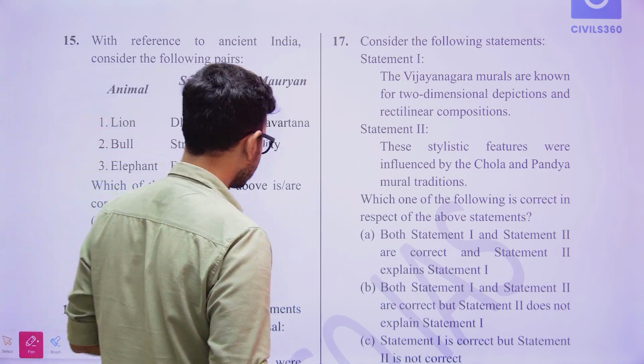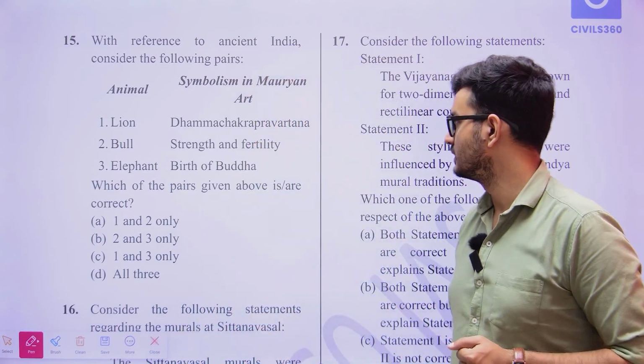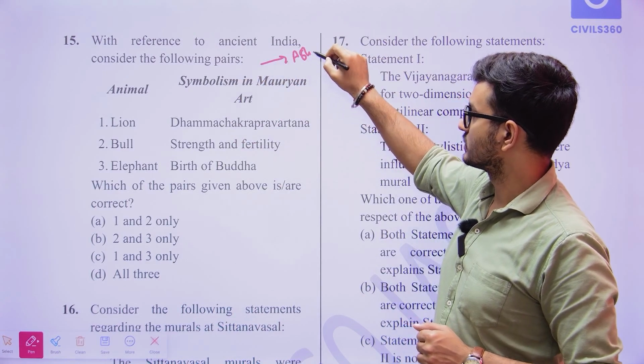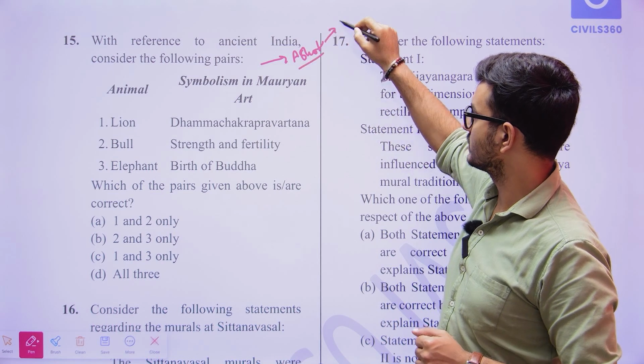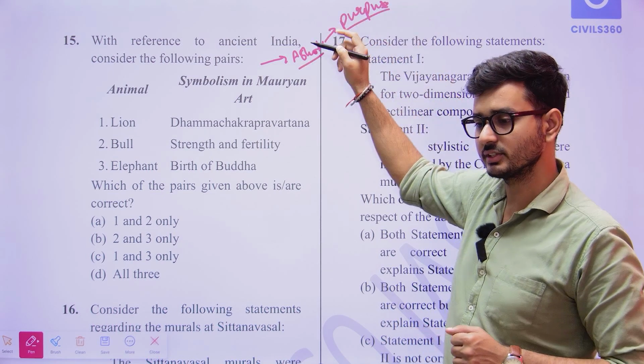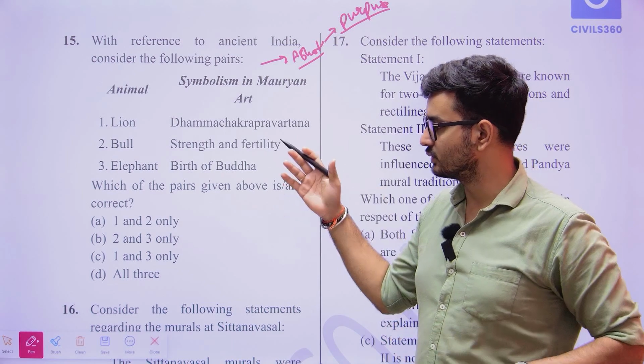If you have looked into the Ashokan pillars, and have read what the purpose of the Ashokan pillars was, it becomes much easier to solve this.